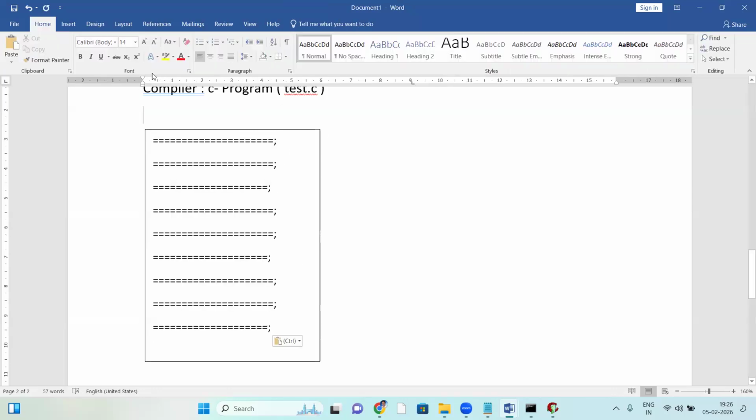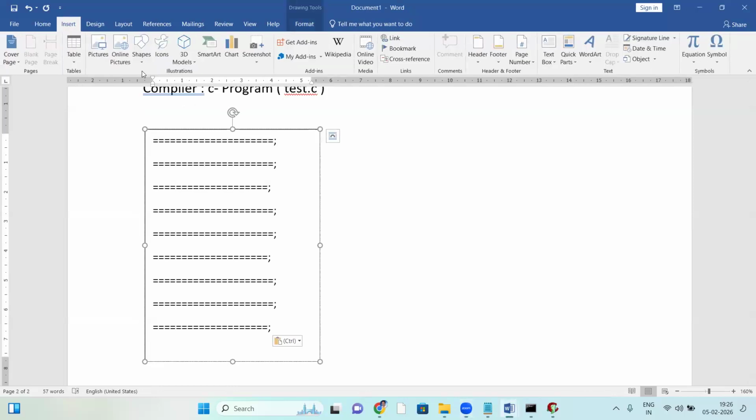How does the compiler work here? Let me explain clearly how the compiler works.